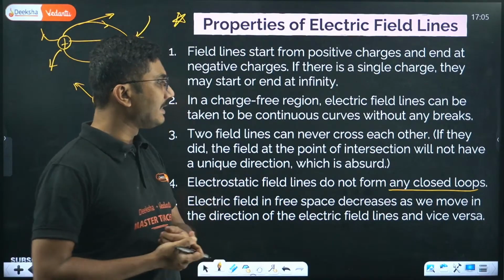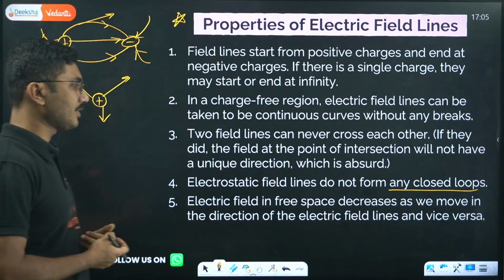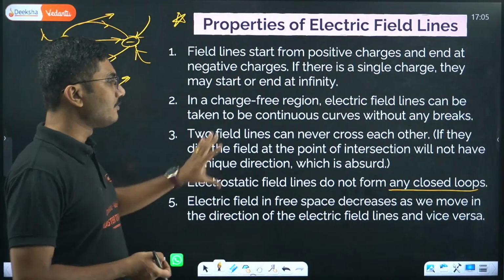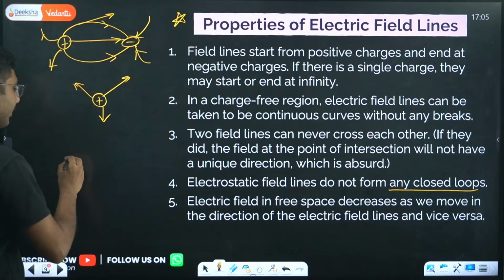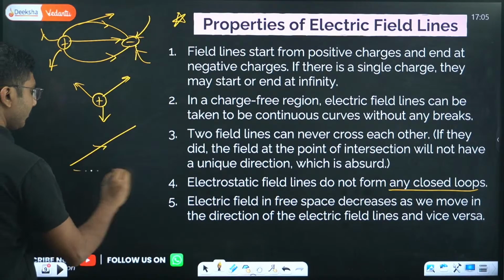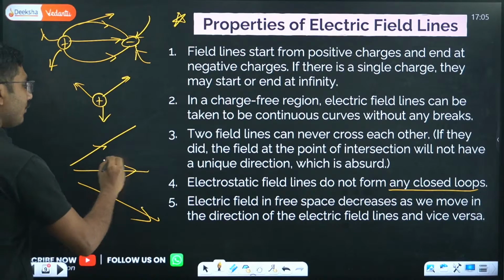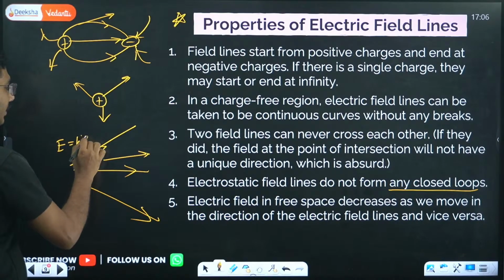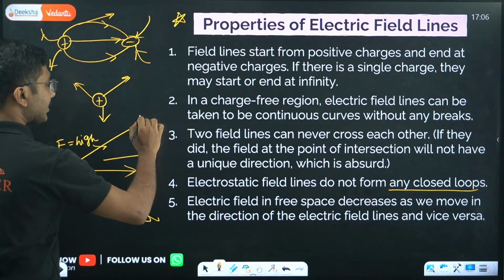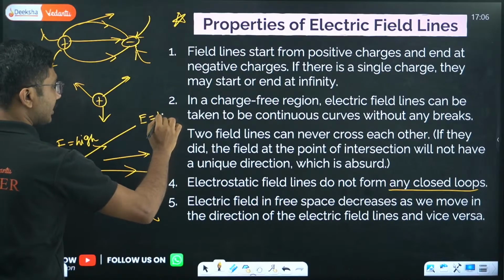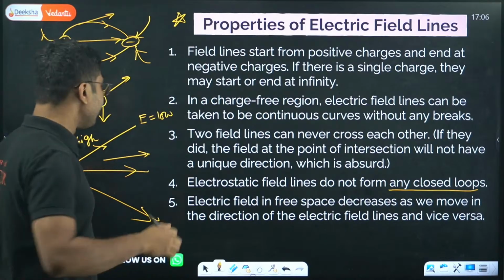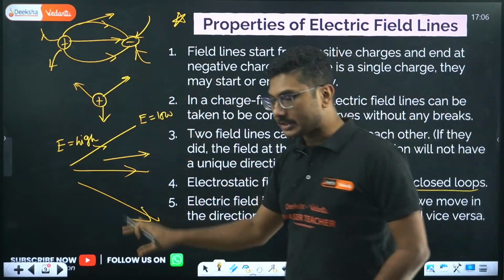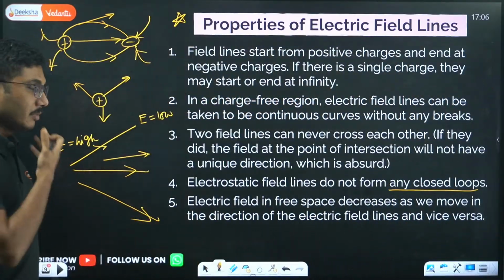Electric field in free space decreases as we move in the direction of the electric field lines, and vice versa. If you see an electric field like this, as you move in the direction of the electric field, here the value of the electric field is high. If you move in the direction, the electric field value decreases, so here the electric field is low. We will solve some KCET MCQs in future. There you will see this concept, as it also came in the KCET exam.